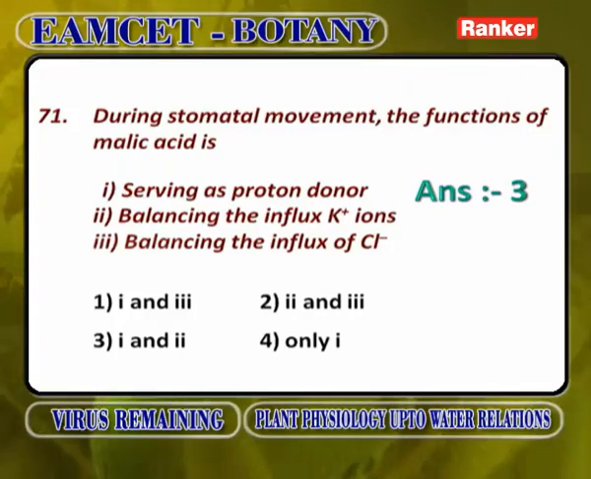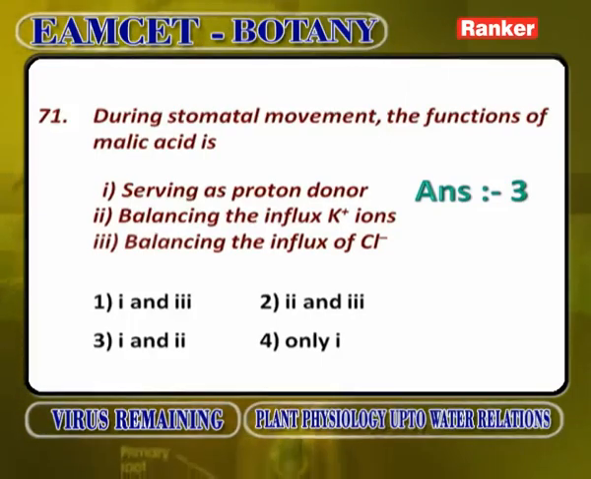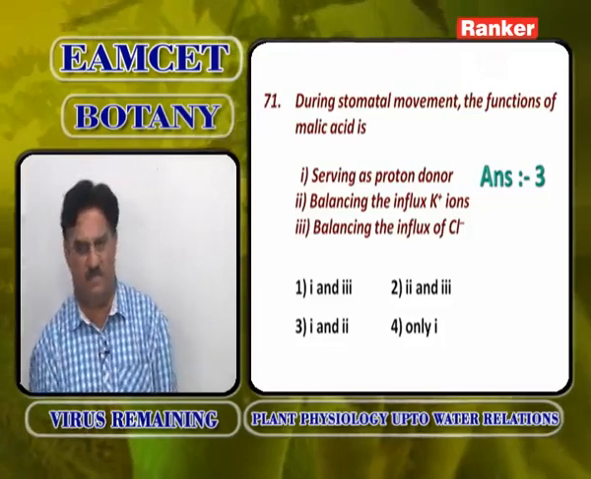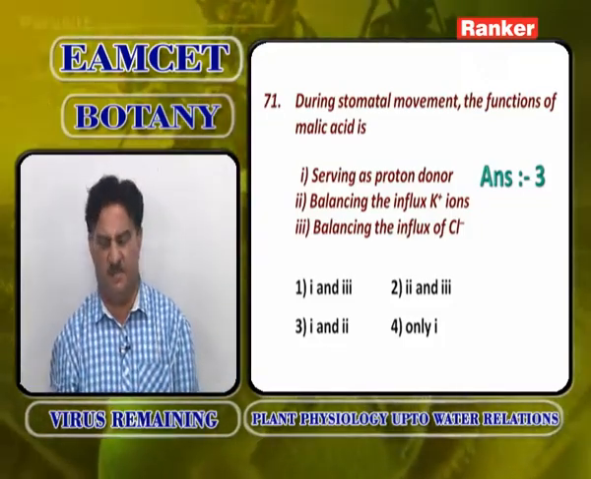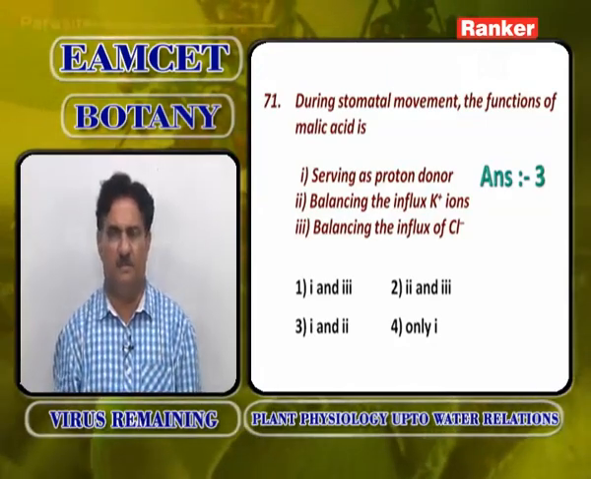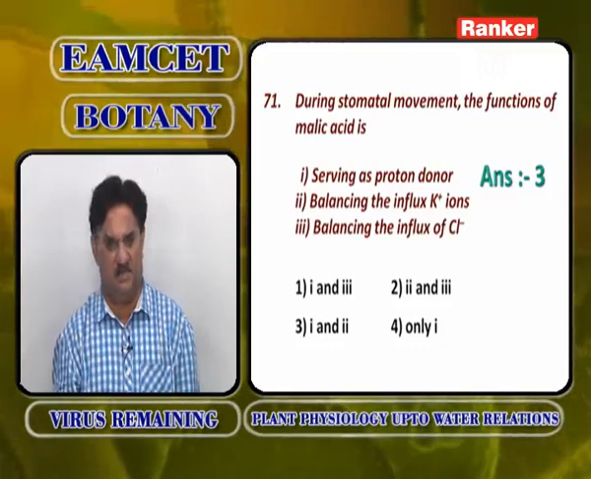During stomatal movement, the function of malic acid. Malic acid present in the subsidiary cells enters the guard cells, breaks up into malate ions and H plus. What are those H plus? They are compensating the loss of protons from the guard cells. The protons move out of guard cells actively, so the loss of protons in the guard cells must be compensated. That is compensated by malic acid, which dissociates into malate ions and H plus ions.